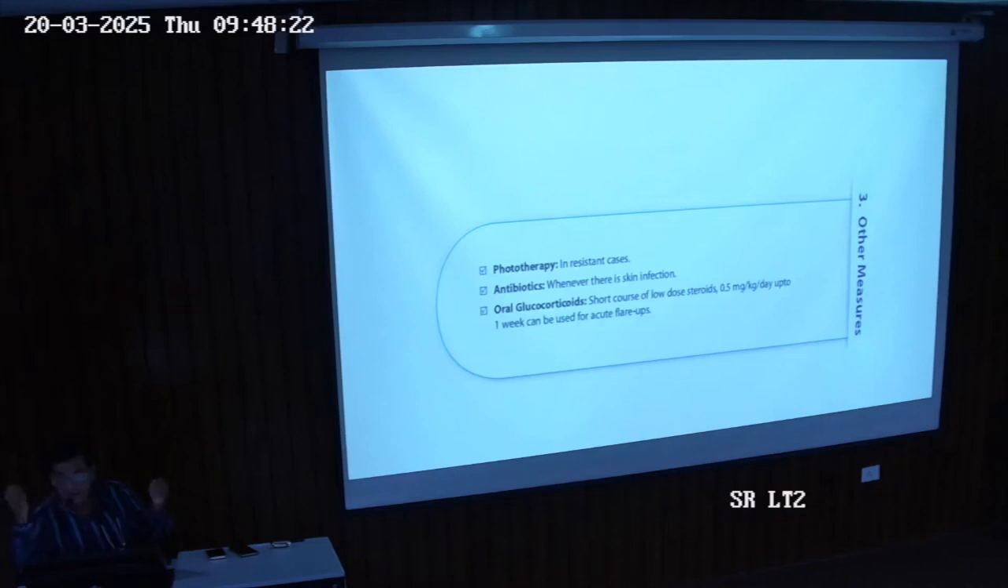In children, we can go with phototherapy. We can use ultraviolet therapies and phototherapy in case of resistant atopic dermatitis. Antibiotics we can use if we have secondary infections overlying the atopic dermatitis, such as staphylococcus infection. Oral corticosteroids have a very limited role, but if resistant cases are not responding to all these measures, we can give 0.5 mg per kg per day for one week to relieve an acute flare not responding to treatment, but not for long, only for 1 week.